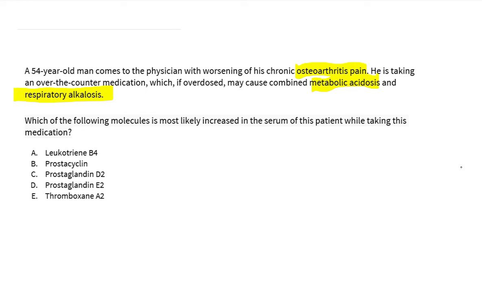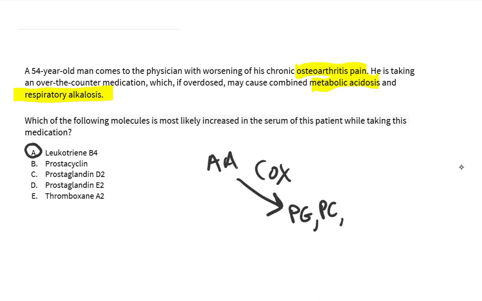In terms of the molecule which is increased in the serum of the patient while taking this medication, the correct answer is going to be A, leukotriene B4, which is involved in the recruitment of neutrophils. And I'll show you why. So here we have arachidonic acid. We have COX making prostaglandins, prostacyclins, and thromboxane, and we also have arachidonic acid being acted on by 5-LOX to create leukotrienes.